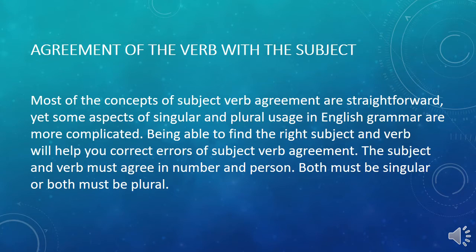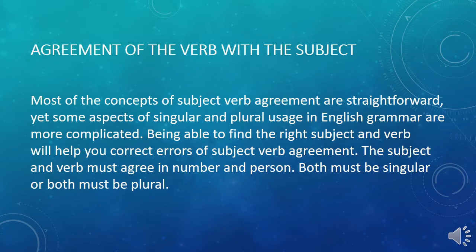Being able to find the right subject and verb will help you correct errors of subject-verb agreement. The subject and verb must agree in number and person. Both must be singular or both must be plural. So this is all about the introduction of the topic.